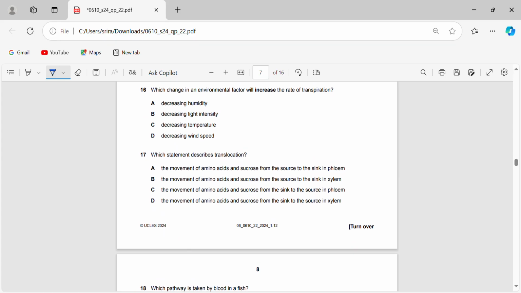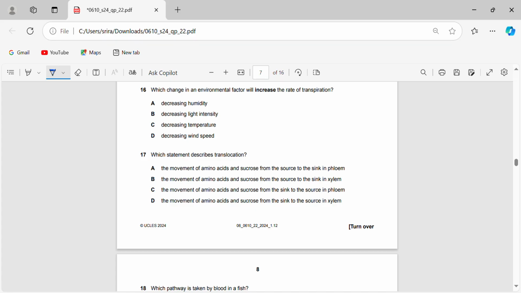Okay. So which change in an environmental factor will increase the rate of transpiration? Here are the 4 factors that mainly affect transpiration. Decreasing light intensity is going to decrease the rate of photosynthesis. This leads to a chain of processes. Decreasing light intensity decreases the rate of photosynthesis, so the stomata is going to open less. Why, you may ask?